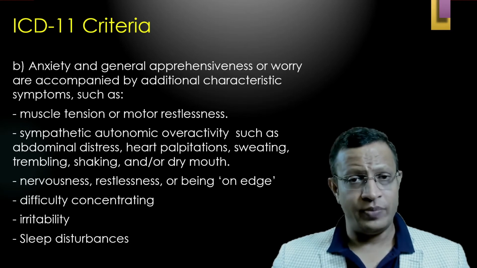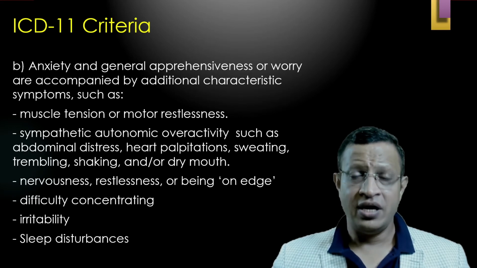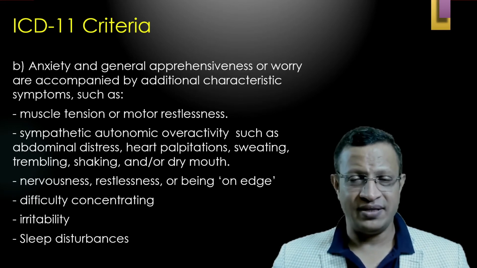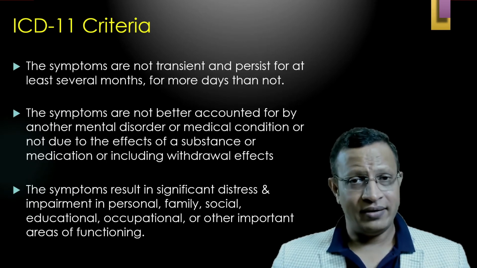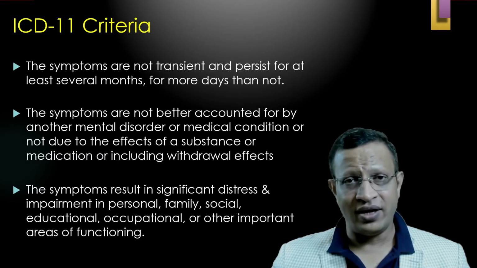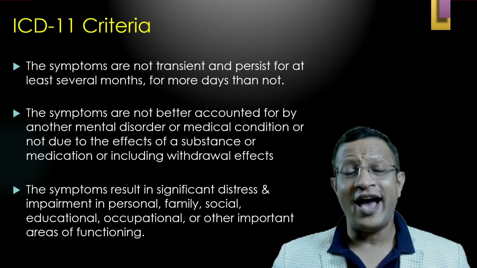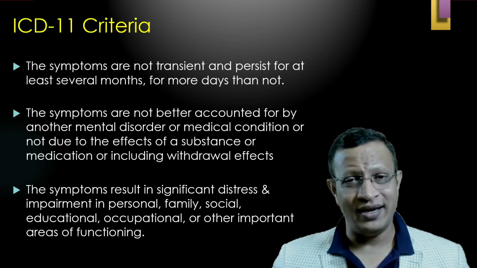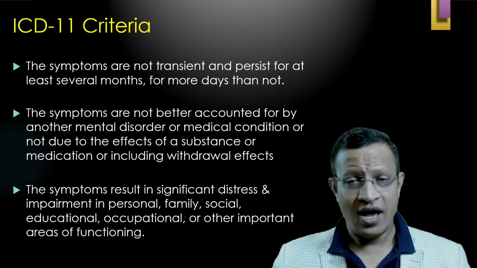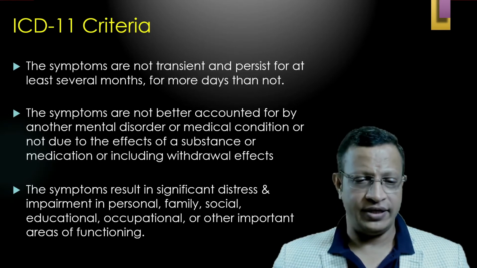Along with this, there should be nervousness, restlessness, or being on edge, difficulty in concentration, irritability, and sleep disturbances. Again, these symptoms should not be transient. They should be present and persistent over several months. Unfortunately, ICD-11 does not talk about the duration. The DSM-5 talks about 6 months. ICD is not clear about that.